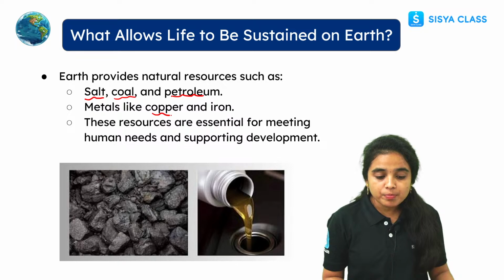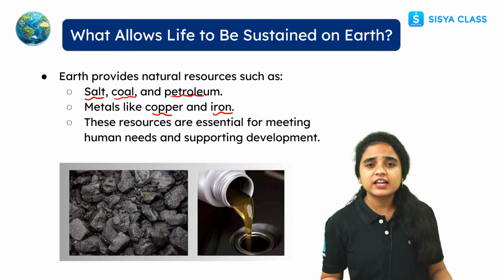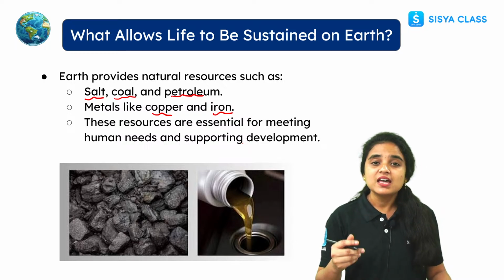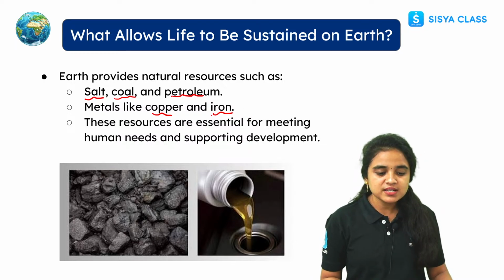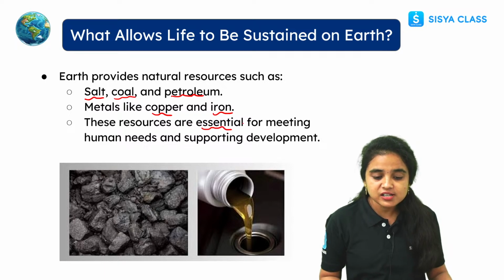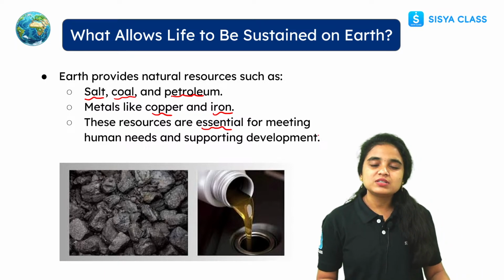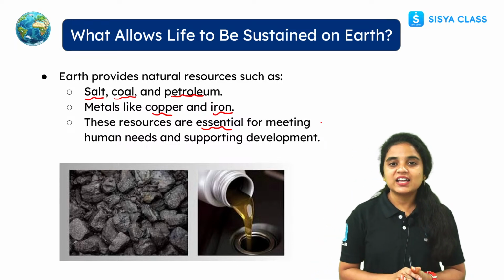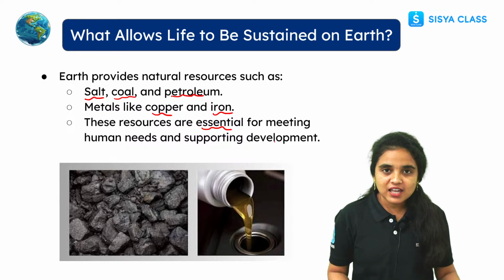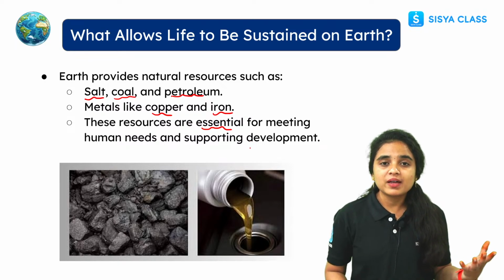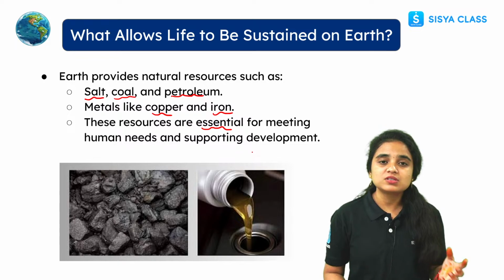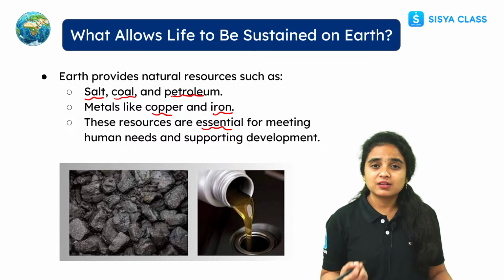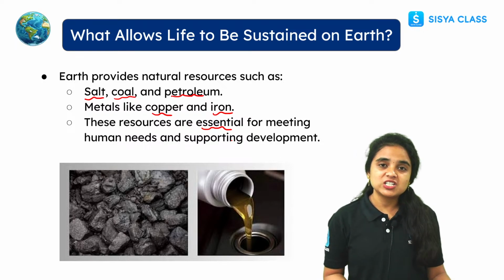And metals like copper and iron, there are many metals we are getting from our earth that we are using as natural resources. Natural resources means they are getting from nature, right students? And these resources are essential for meeting human needs and also supporting our daily development. Each natural resource we get from the earth, from nature, helps our human needs and supports our development. This is about the earth, that we are getting natural resources from our nature and from our earth,